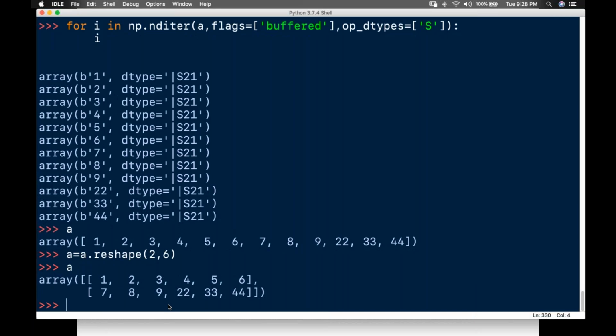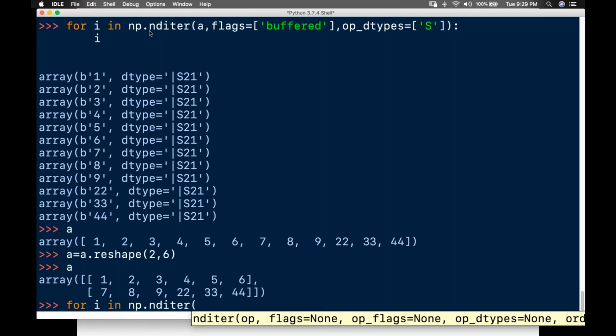Now how am I going to iterate this in a loop? For i in, I'm using an iterator, this method np dot nditer, numerical dimension iterator. Here I made it op flags, sorry, not op flag, flags has a buffer.